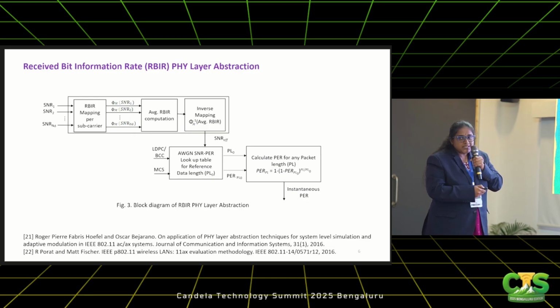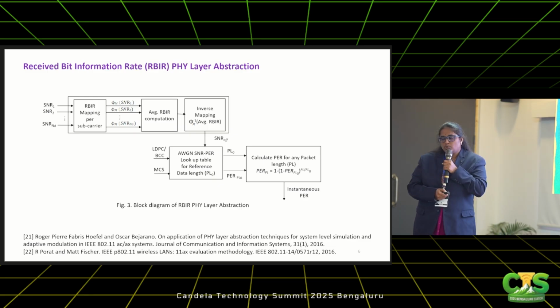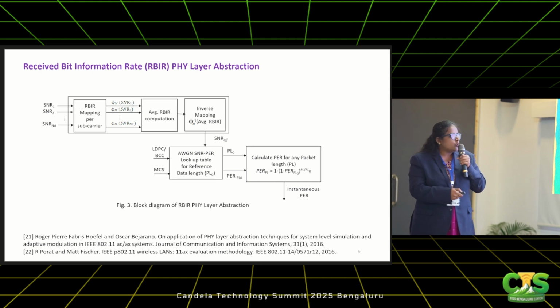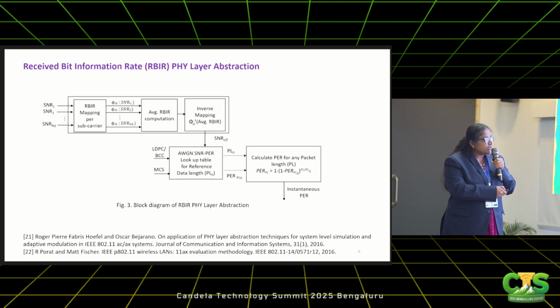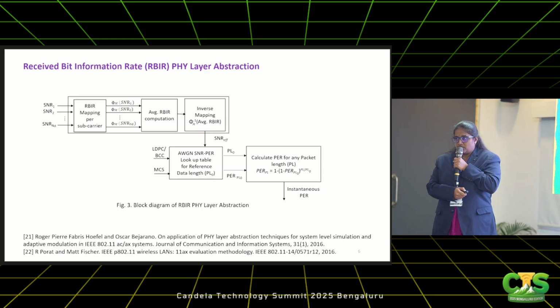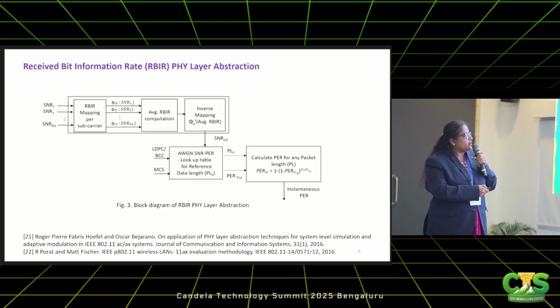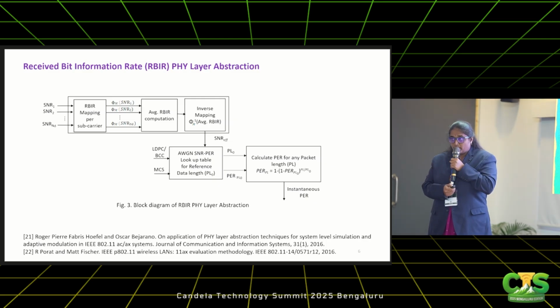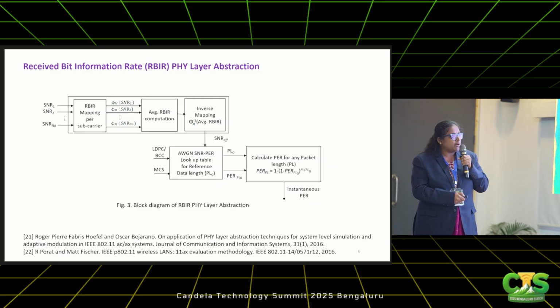Now this effective SNR, whatever we have got through this function mapping, acts as a link between the AWGN PER and any frequency selective channel PER, for a given coding type, LDPC or BCC, and for a given MCS. So basically, for an OFDM system, using the single effective metric obtained by the PHY-layer abstraction, we would be able to compute the instantaneous PER for a given MCS.